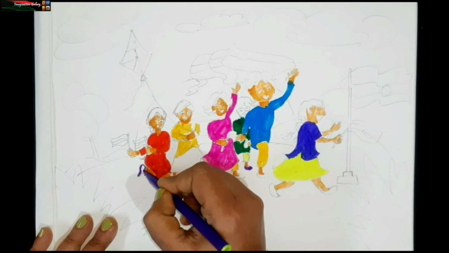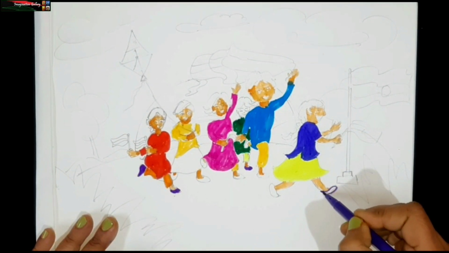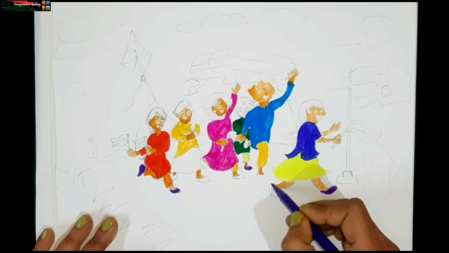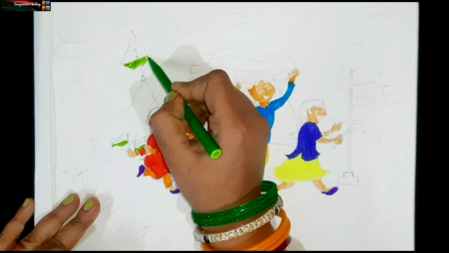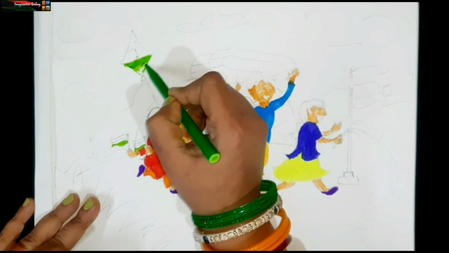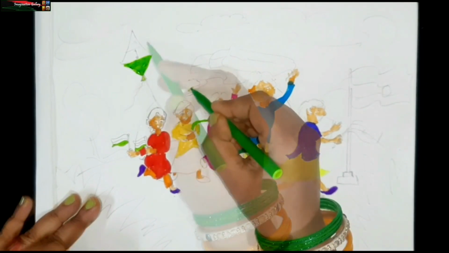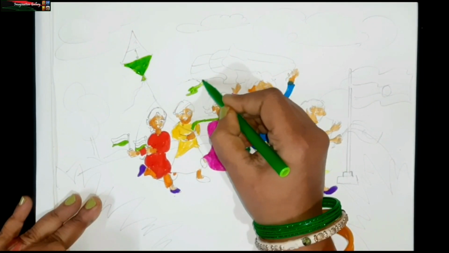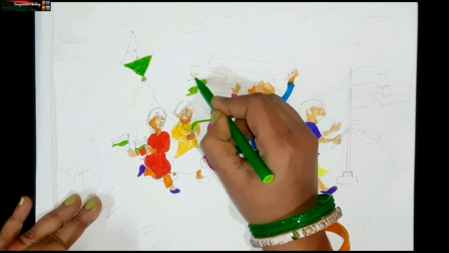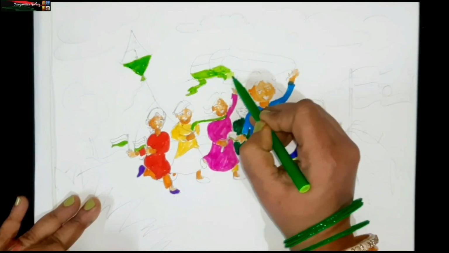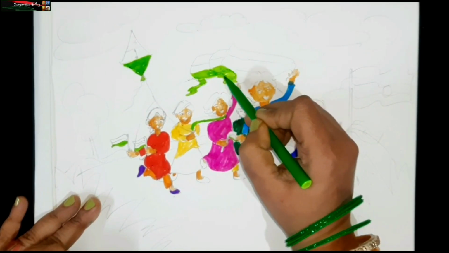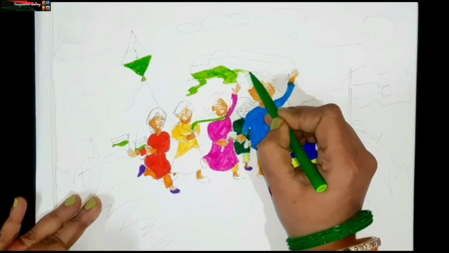Then, after many deliberations and some modifications, the 308 members of the assembly signed 2 handwritten copies of the document. One was in Hindi and one was in English. The date was 24th January 1950. And after 2 days, on 26th January 1950, it came into effect throughout the whole nation.